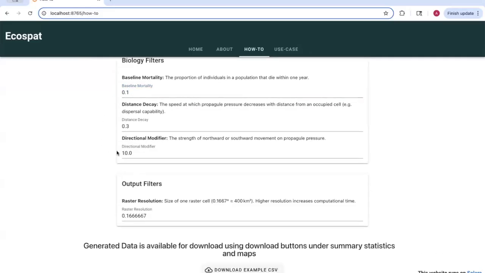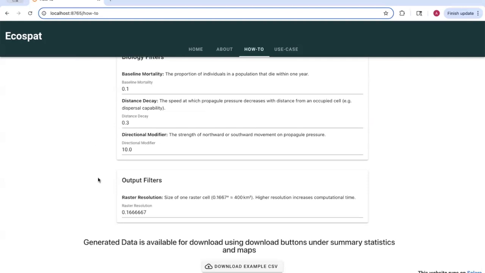Distance decay and directional modifiers are more advanced filters and are used in the generation of the propagule pressure raster. These default values work well as constants and should only be changed if you have information regarding the dispersal ability of a species. Finally, users can also specify propagule pressure raster resolution. Currently, the default is set at 0.167 degrees or 400 kilometers squared. This resolution can be made finer, but will increase computational time.